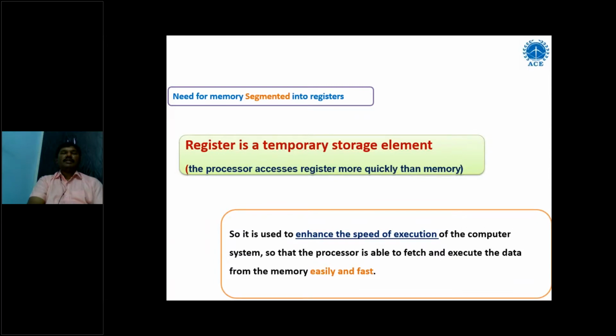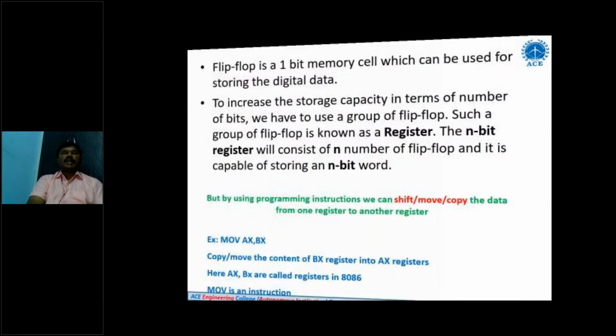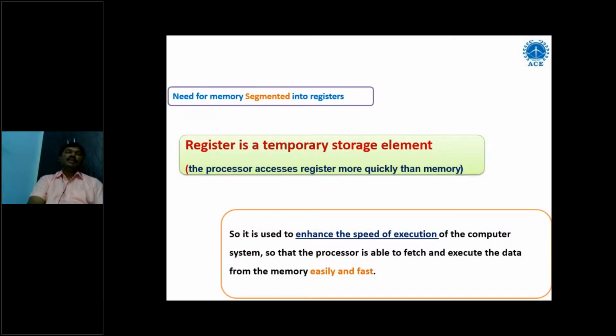If you have doubt, you can go through the diagram of 8086. One more reason is that it is very easy to access data from a register compared to memory, because memory is completely available outside of the microprocessor. So it enhances the speed of execution at faster rates. That's why we have some registers internally, and memory is segmented into registers.